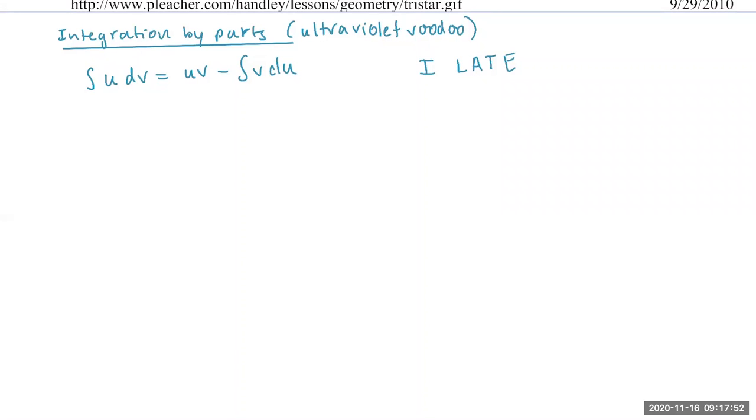This acronym stands for all the different types of functions you could possibly get. I stands for inverse trig. I'm going to spell it going down. L stands for logs, log functions. A stands for algebraic, anything very simple like a polynomial function, like x squared, x cubed. T and E, put a slash between them, are interchangeable.